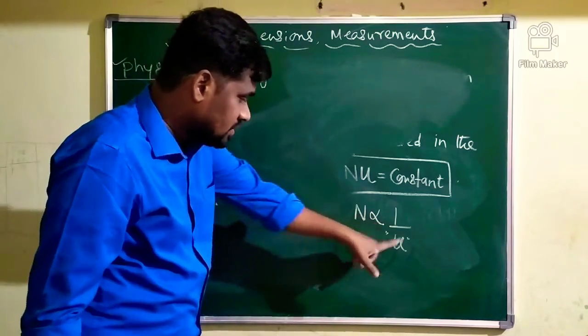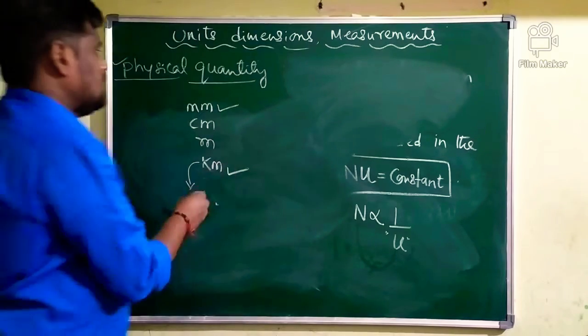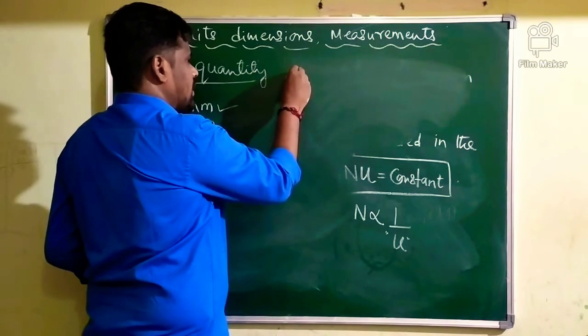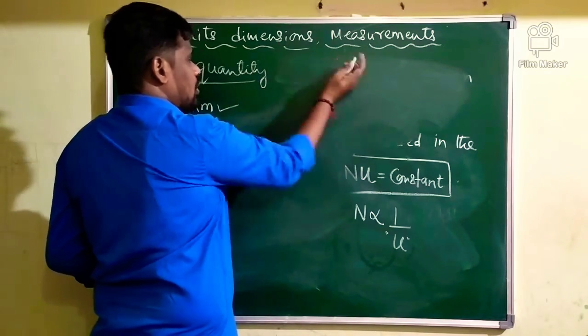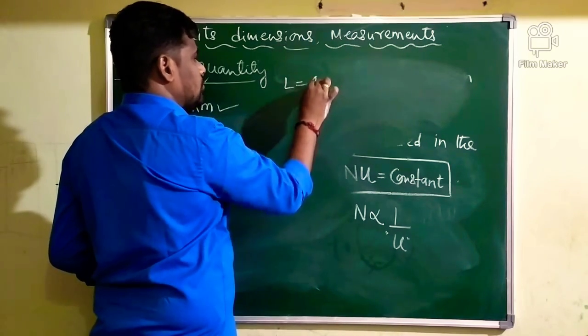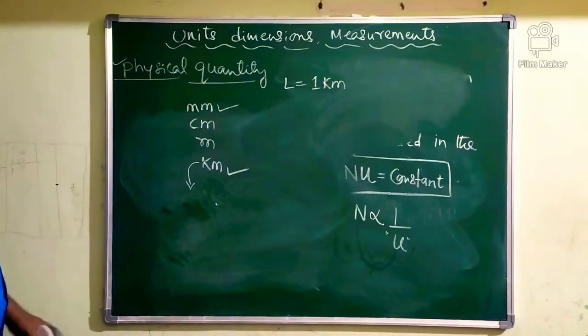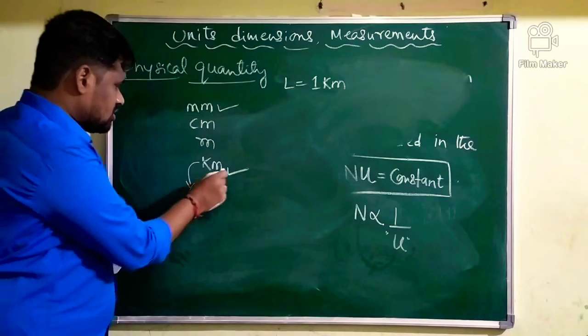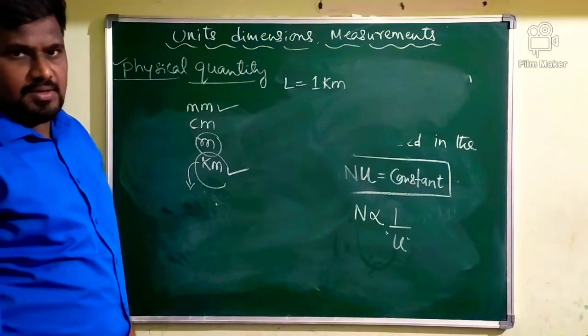In general, numerical value and unit of a physical quantity are inversely proportional to each other. Therefore n is inversely proportional to u. I will take one simple example. Okay, first I will take 1 kilometer. Length of an object is 1 kilometer. Next, the same length, instead of kilometer, I will write in meter.